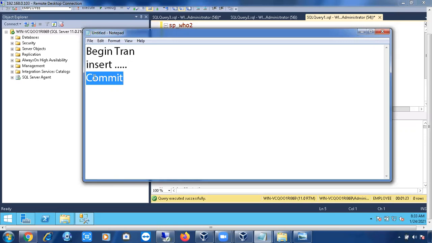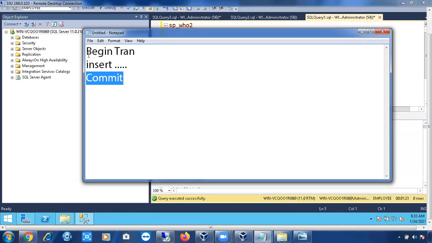Even though you turn off your system, the data will be written to the disks. Once the data is written to the disks, it is stored permanently, right? But the log file is not going to work like that. You can store the data only on a temporary basis. So if you commit, then only the data will be stored permanently, meaning the data will be moved to the data file. If you commit any transaction, then only the data will be moved to the data file permanently.